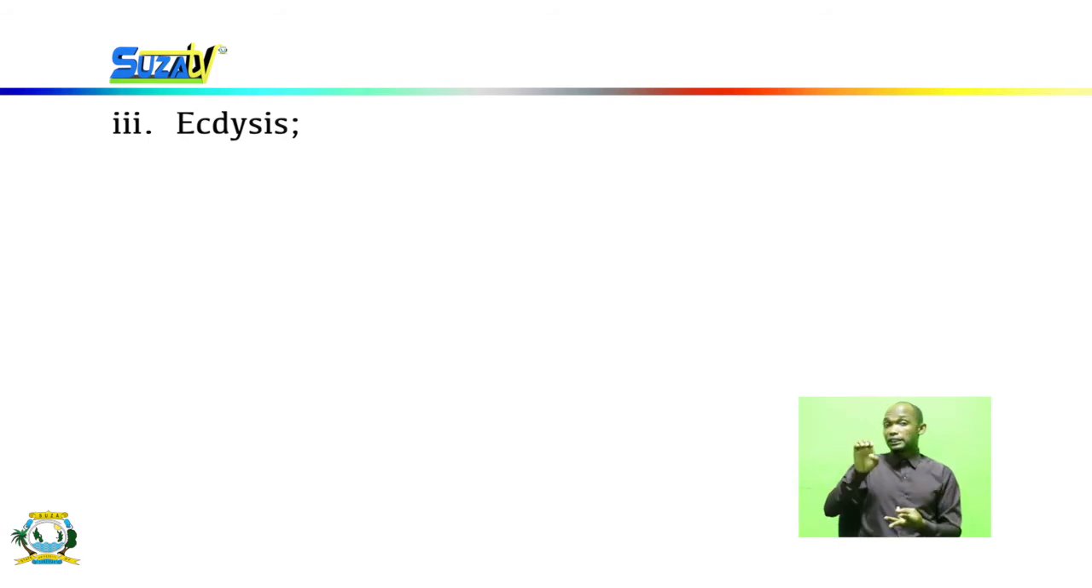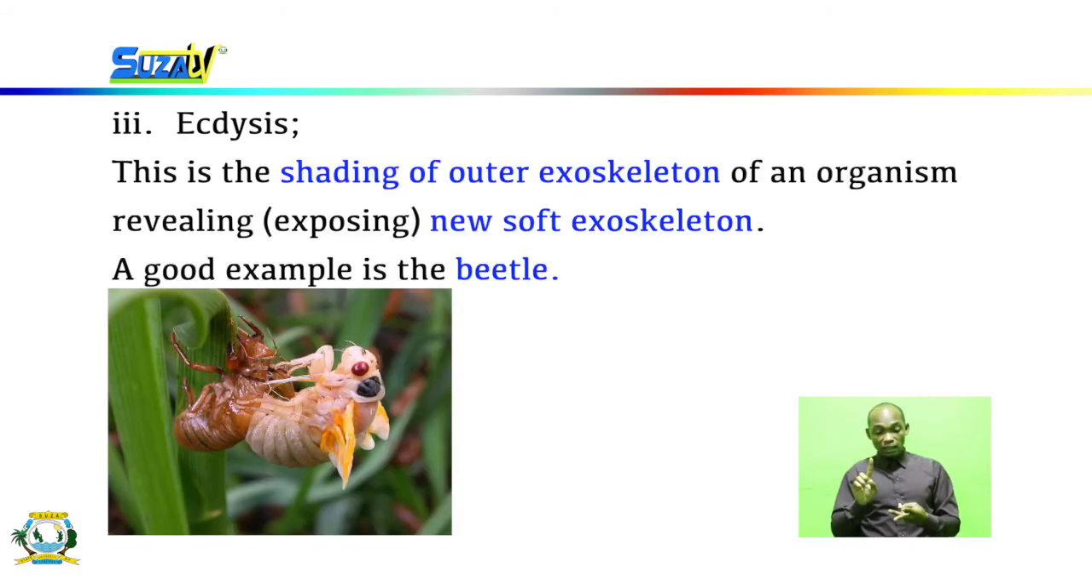Ecdysis is a new term here. Ecdysis is the shedding of the outer exoskeleton of an organism, exposing a new soft exoskeleton.